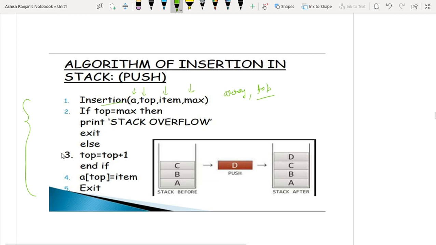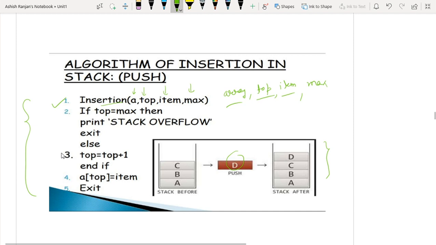The item indicates the element you want to insert. Here I want to insert the element D, so this is the item here. And max is nothing but the maximum size of the array. So I am inserting with 4 parameters.